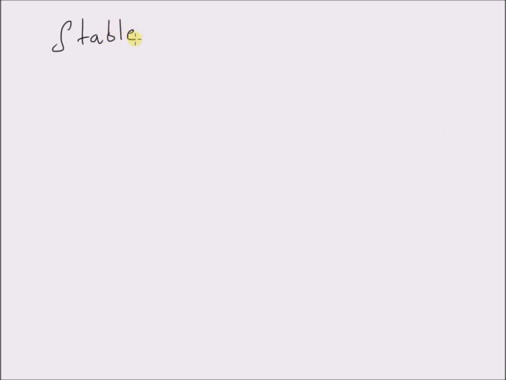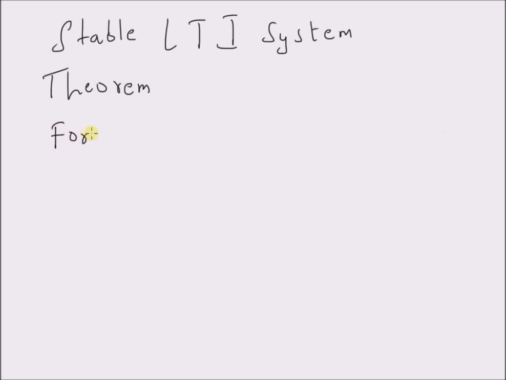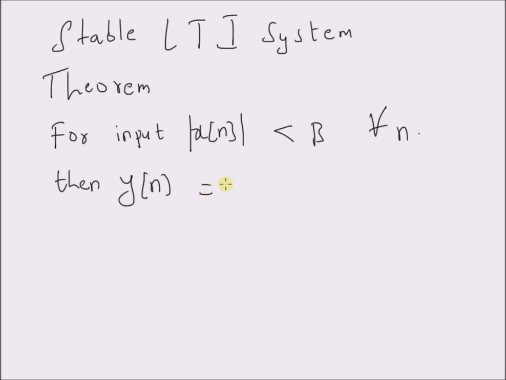The theorem concerning the stability of a LTI system can be stated as follows. For input x of n, if the absolute value of the input x of n is less than b, that is, if it is bounded by a positive value b for all values of n, then the output y of n defined by the convolution sum x of n convolution with h of n is also